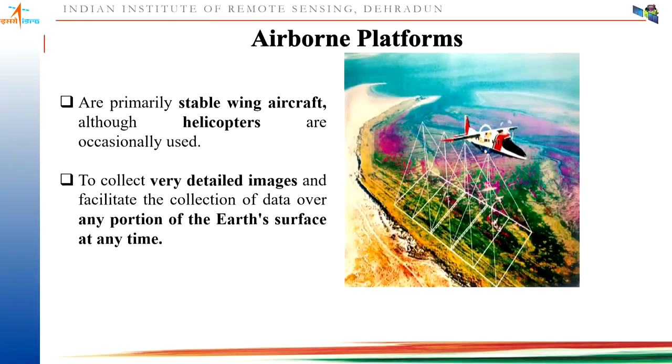Then coming to airborne platforms. Earlier, suppose somewhere a flood or some disaster happened, people would fly aircraft and get the data on an urgent basis. So what is the limitation of airborne platforms? We cannot fly an aircraft again and again to get temporal data. But once you launch a satellite, it will continuously revolve around the earth and provide you the data. So aircraft is not economical, but whenever there is an urgency or a disaster is happening, we fly the aircraft.